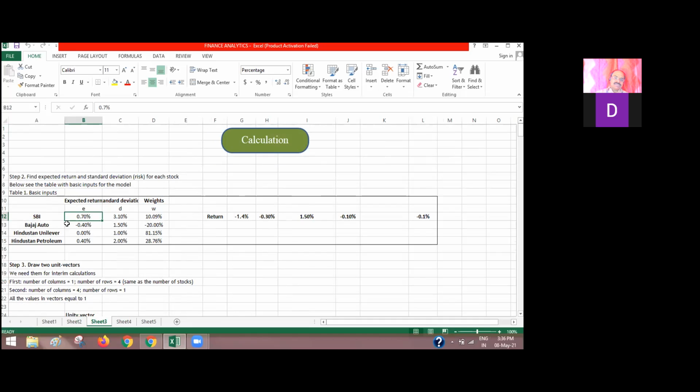First I calculated for SBI, Bajaj Auto, Unilever, Hindustan. I took the data for expected return, standard deviation, and weights, which is the last day, 15th March 2021. By using this data, I calculated return, using the average and standard deviation formulas. I calculated the average expected return and standard deviation.